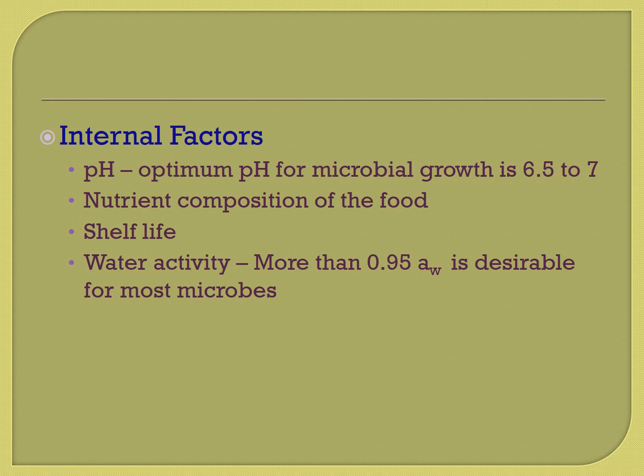Water activity. Microbes use water to move across the cell. When water activity in the cells becomes low, the microbial cells become dormant. This doesn't kill the microbes but hinders their growth. The desirable water activity is more than 0.95 for microbial growth. Obviously, for water it is 1. These are some of the processing techniques to keep the microorganisms in check.